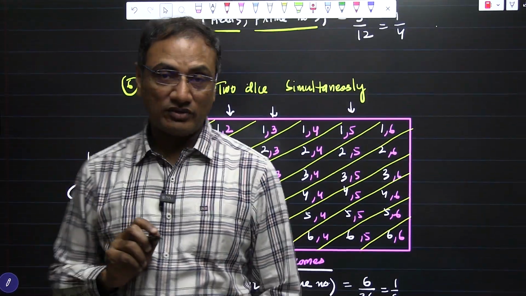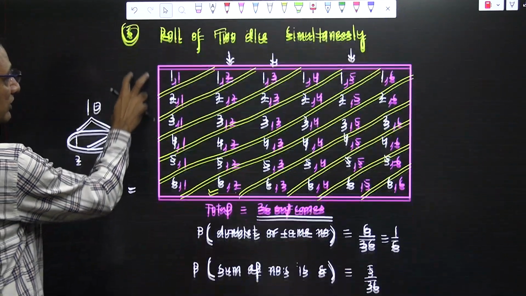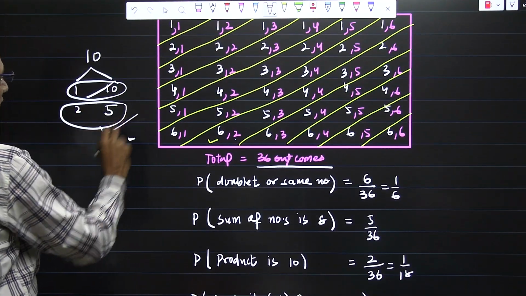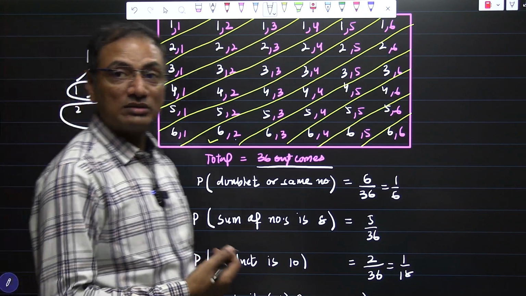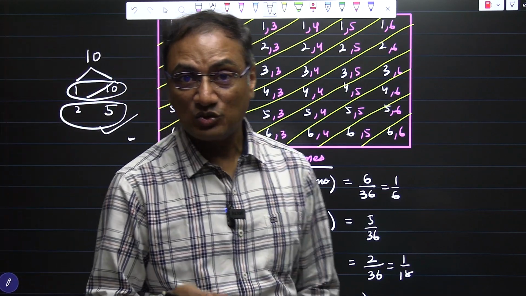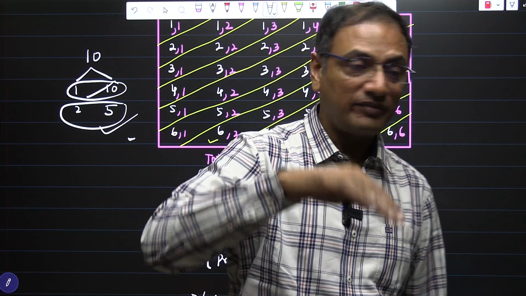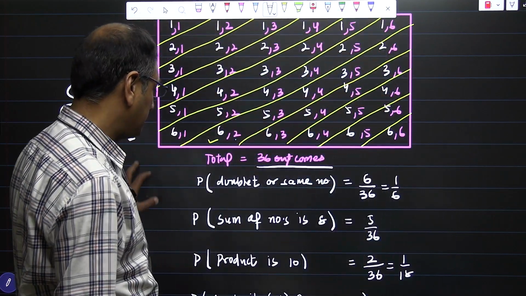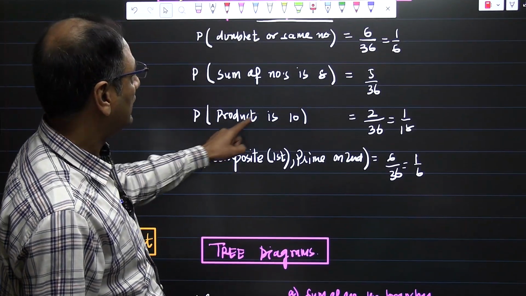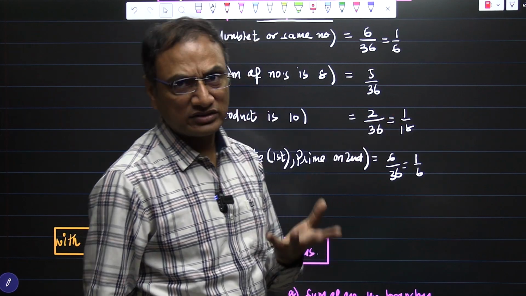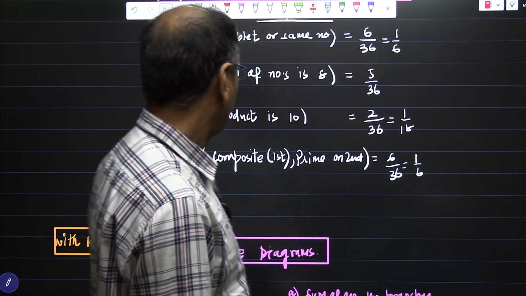So this pair is gone. What are we left with here? We are left with only 2 and 5. Without looking at the table, how many outcomes are there which can have 2 and 5? There are only 2 outcomes: 5 and 2, 2 and 5. So the probability of product 10 is going to be 2 out of 36, and if you simplify, you'll get the answer.